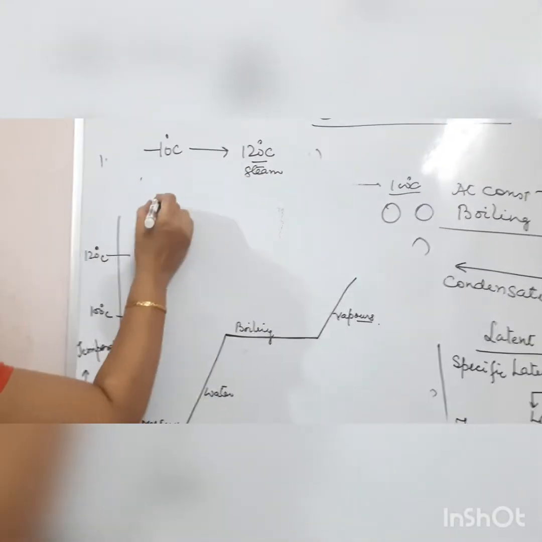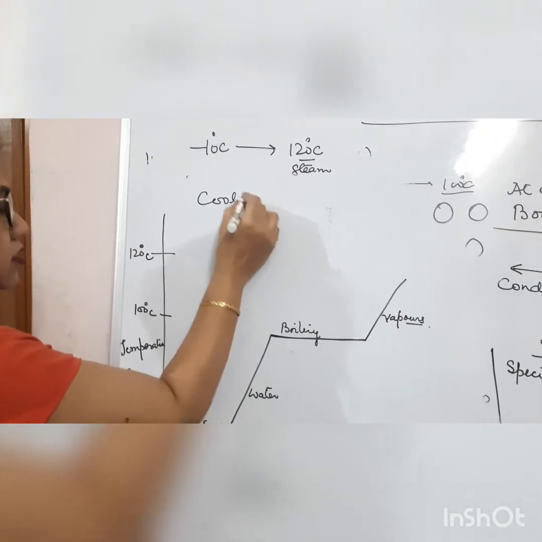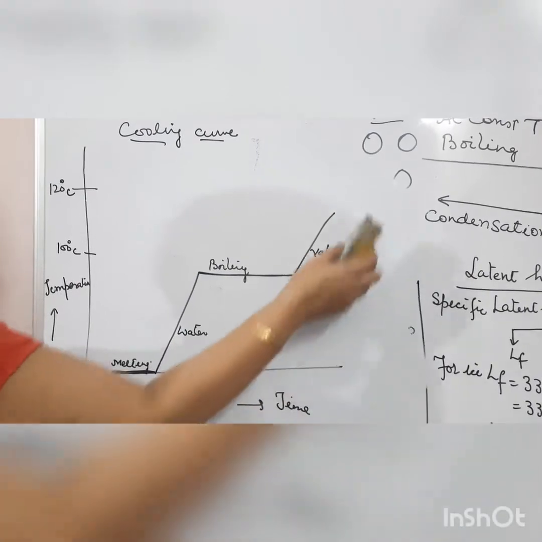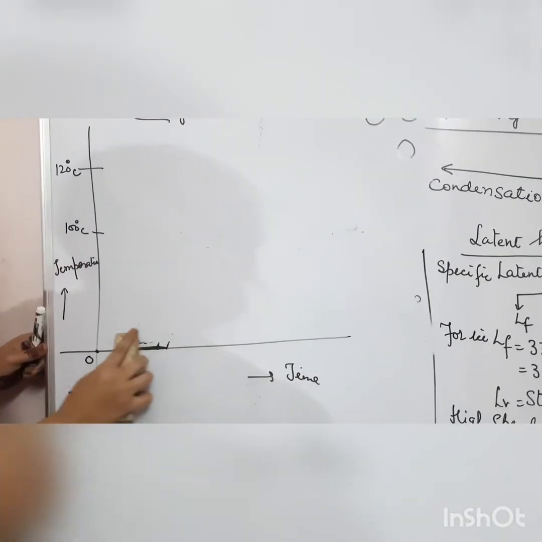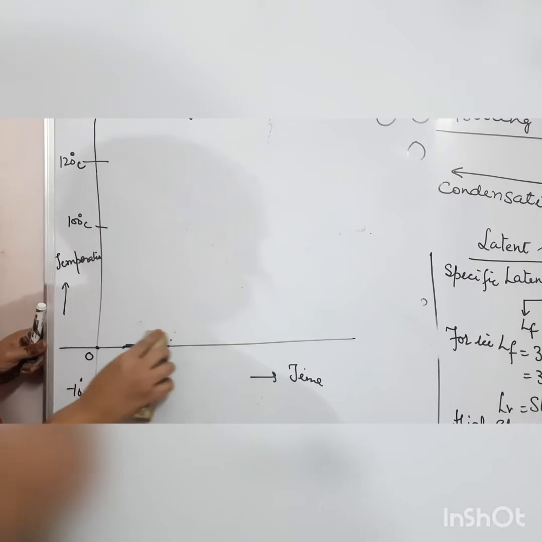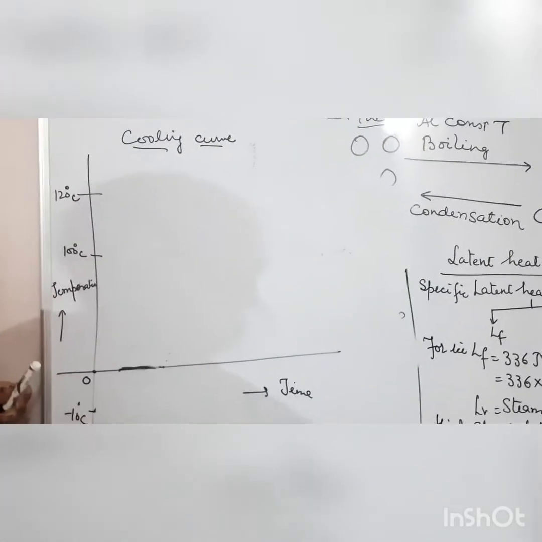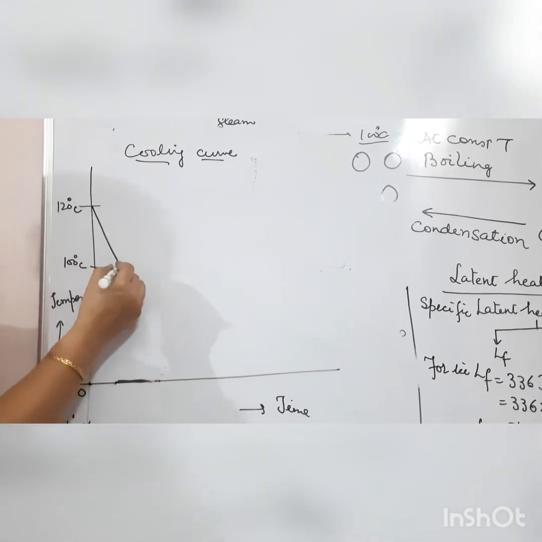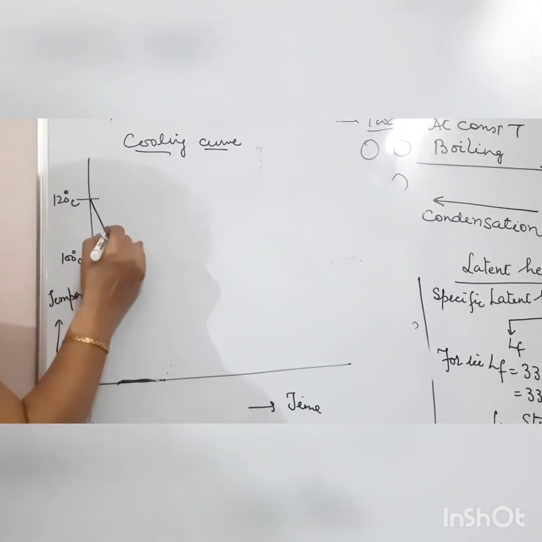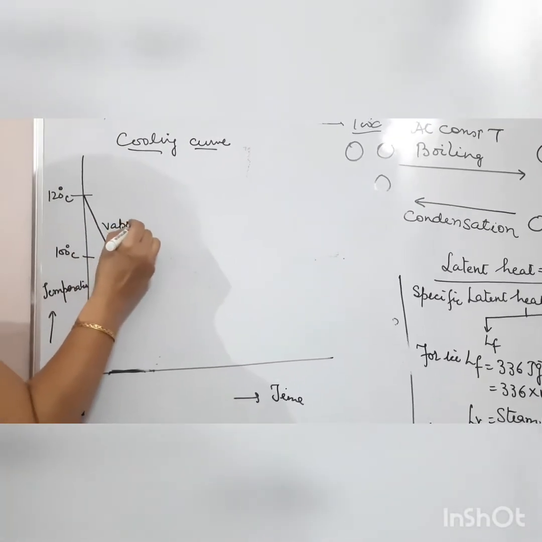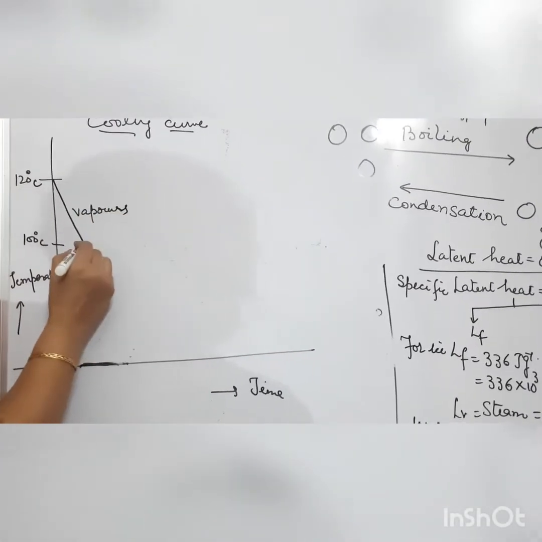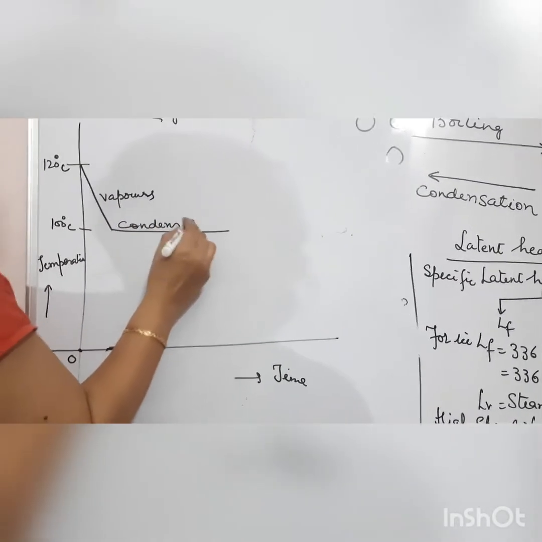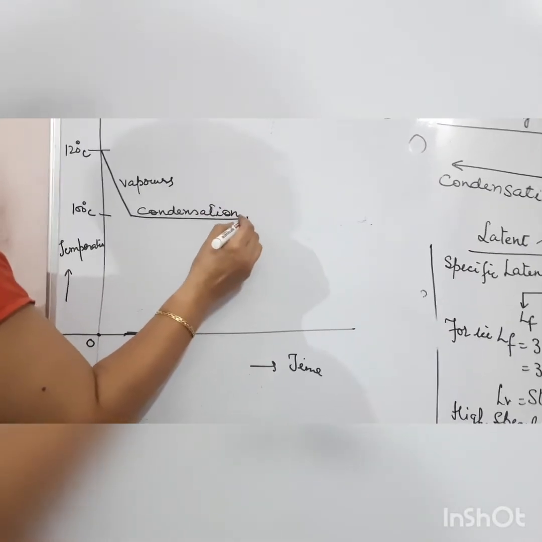Next is the cooling curve, the reverse of this. In this we want to convert 120 degrees Celsius vapors into -10 degrees Celsius ice. Firstly, at 120 degrees Celsius, vapors will cool down to 100 degrees Celsius. After that, condensation will be there, meaning vapors will condense and convert into water.